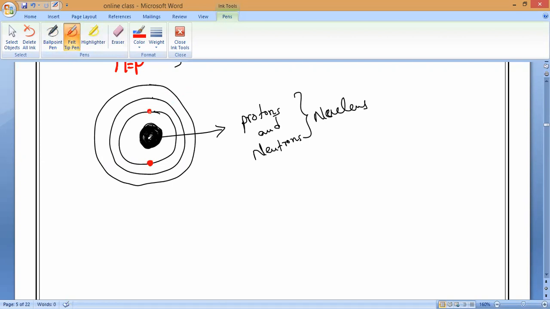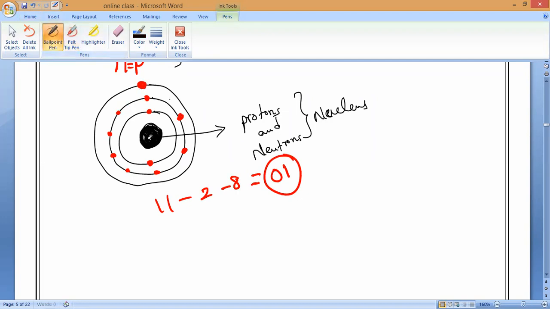First shell is having 2 electrons, second shell is having 8 electrons, 1, 2, 3, 4, 5, 6, 7, and 8. And see that here, 2 gone, 11 minus 2, now minus 8 gone. How much is remaining? 1 is remaining. So that 1 electron is present here.